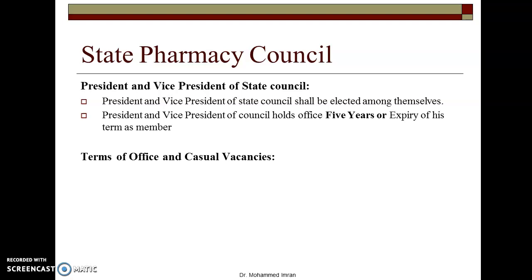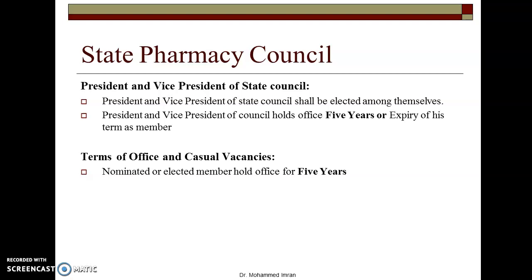Terms of office and casual vacancies means: for how long will the other members of the State Pharmacy Council remain as members, and if in between someone resigns or has to vacate his seat because of some circumstances, then how will these vacancies be filled.